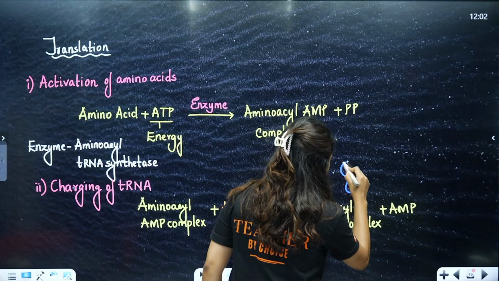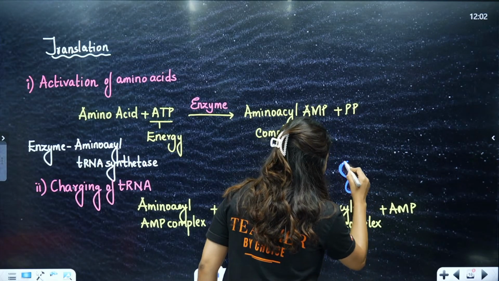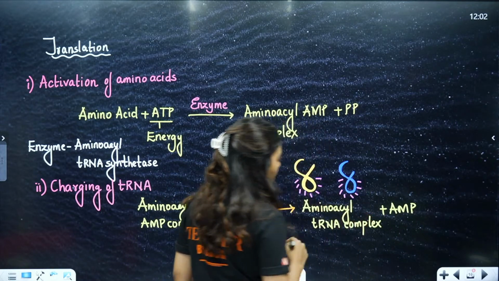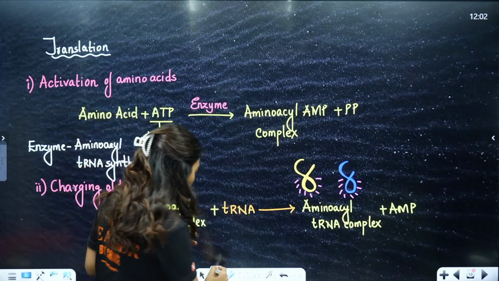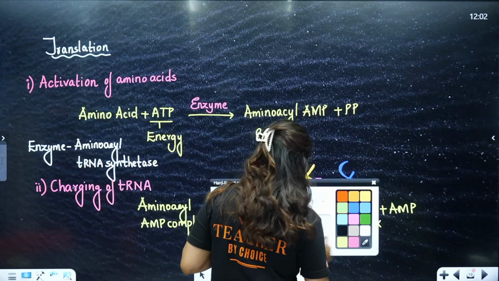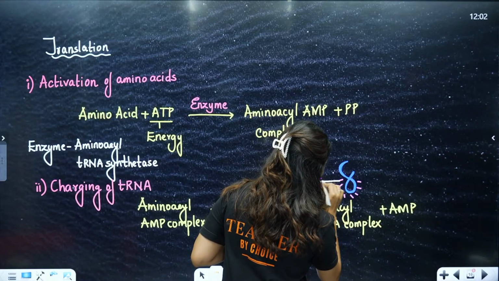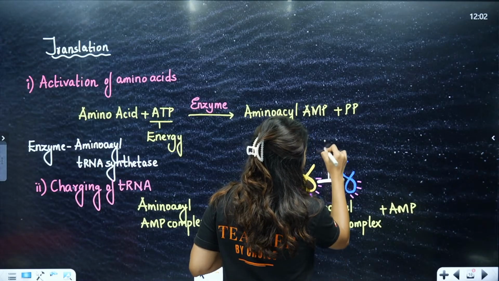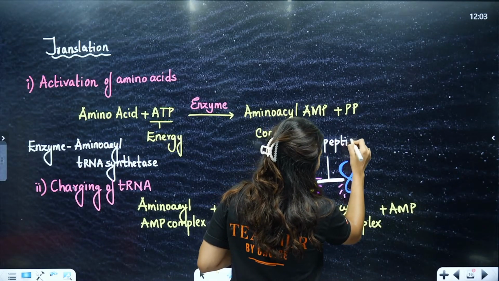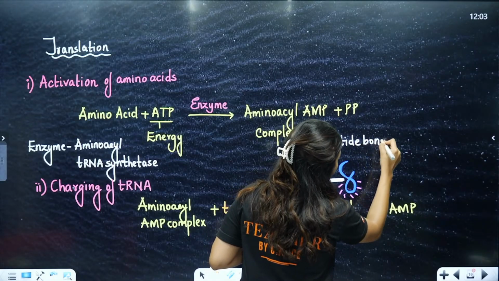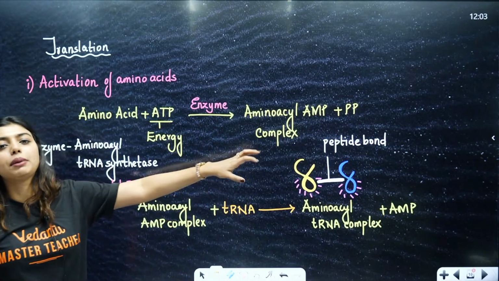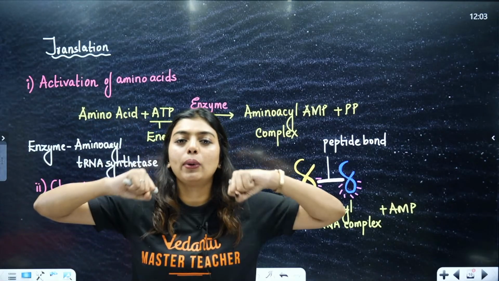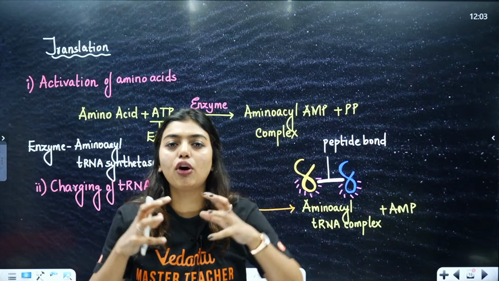Now let's say this tRNA also is charged. It will automatically allow these two tRNAs to form a peptide bond. To form what? A peptide bond. If I form this peptide bond, I am going to get an entire polypeptide chain, right? So we need two charged tRNA to come close. When they come close, automatically they will form the peptide bond.